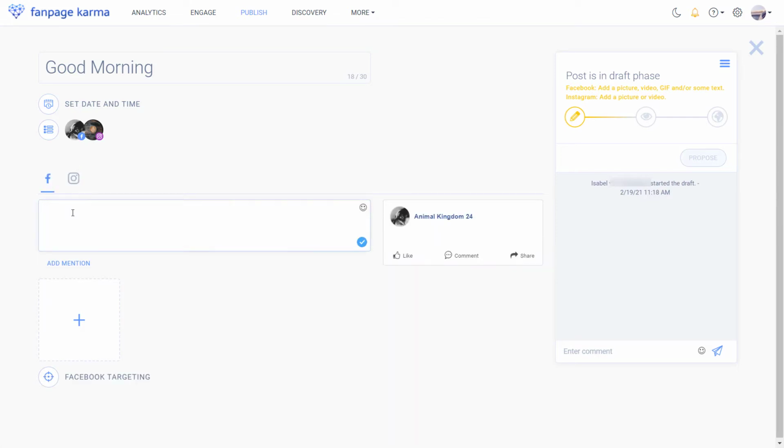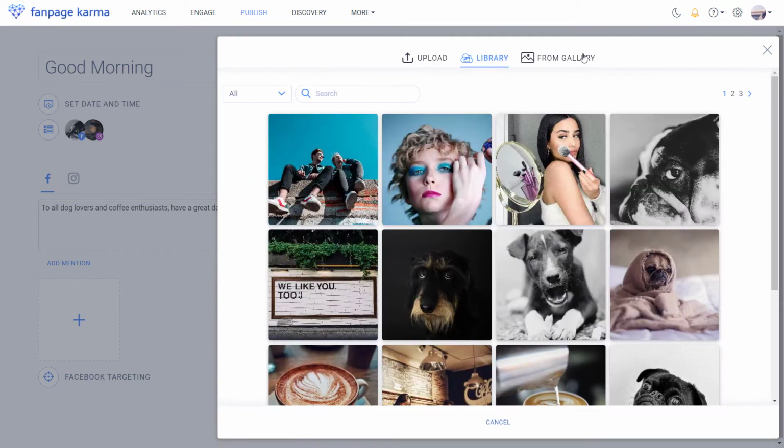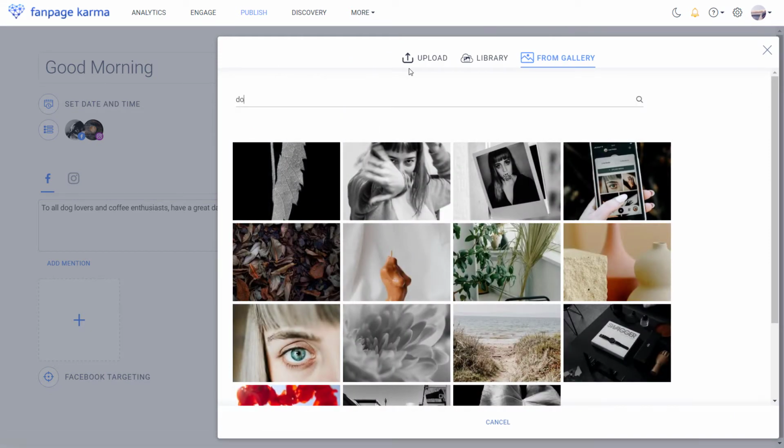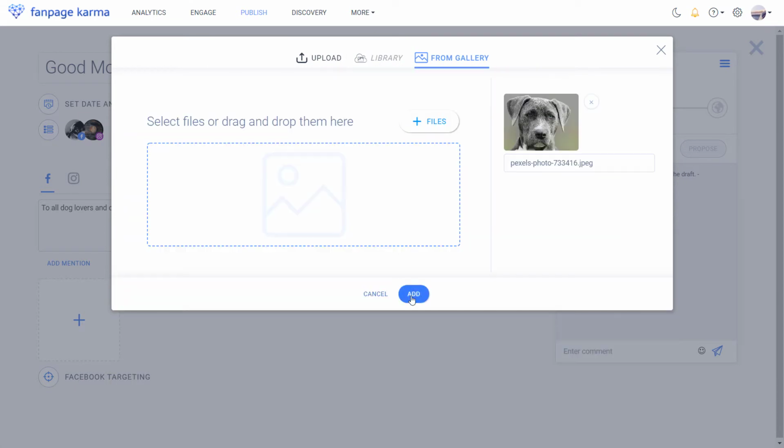First, let's add a Facebook caption and add an image, video, or GIF by uploading it or choosing from your library or from the web gallery. There you can just search and pick a nice picture and add it to the post.